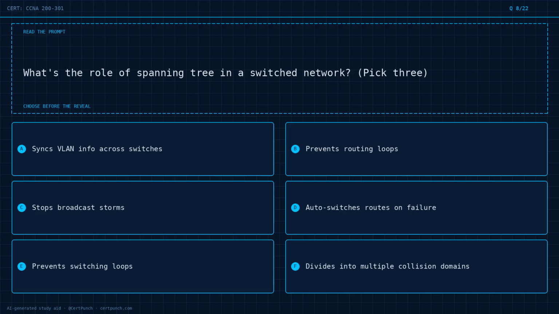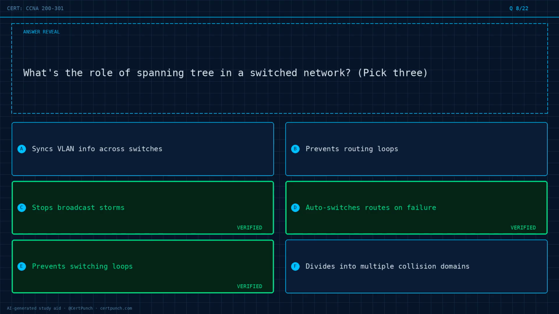Question 8 of 22. What's the role of spanning tree in a switched network? Pick 3. Option A, syncs VLAN info across switches. Option B, prevents routing loops. Option C, stops broadcast storms. Option D, auto-switches routes on failure. Option E, prevents switching loops. Option F, divides into multiple collision domains. Choose the best answer before the reveal. Commit to it now.